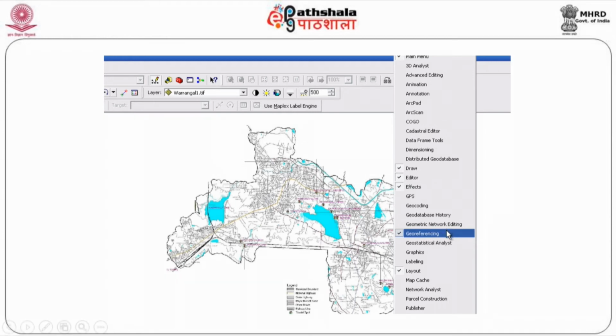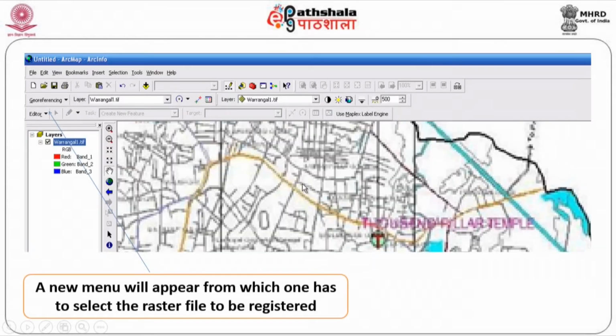Once you click on that, the system will have a georeference option. It will ask what you want to do and which image you want to work on. In the drop down, you will have n number of images. You choose one image which you have already loaded here. From that, you start making the system understand. Now, the context here is that you do not have latitude, longitude, or any other data, you do not have any kind of coordinate system here.